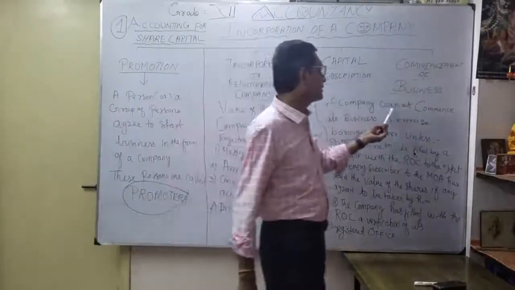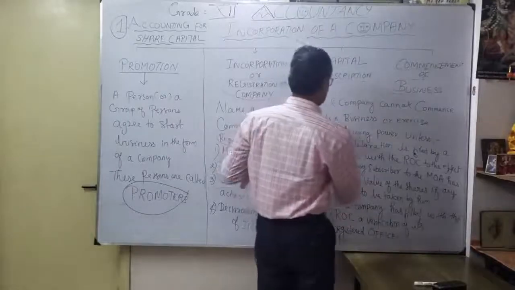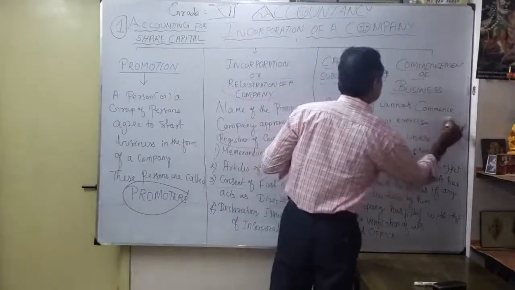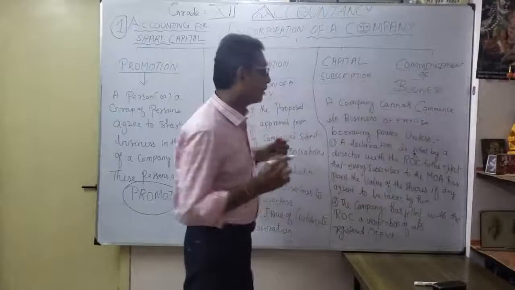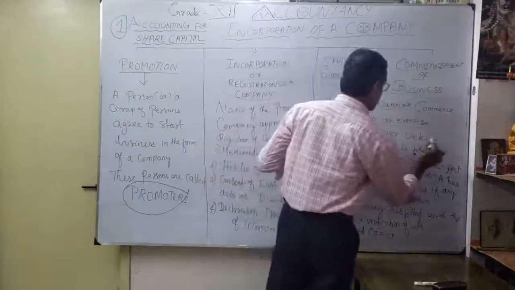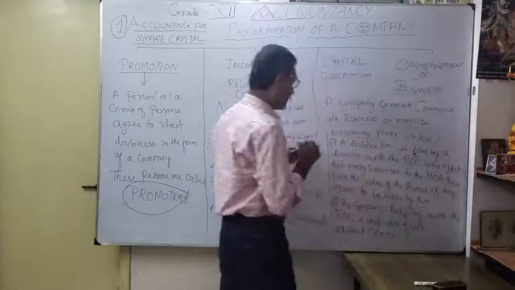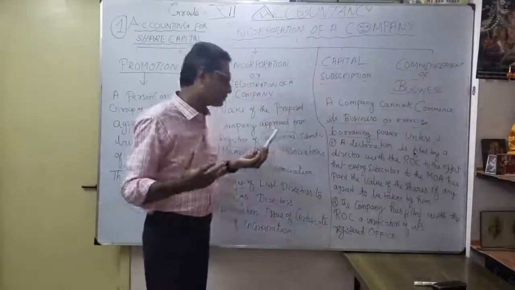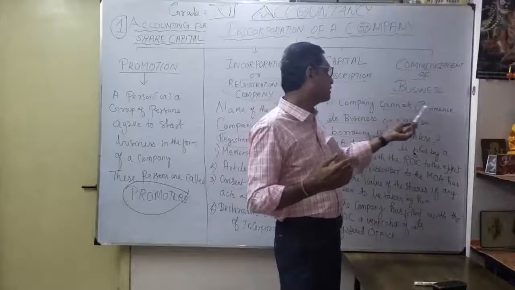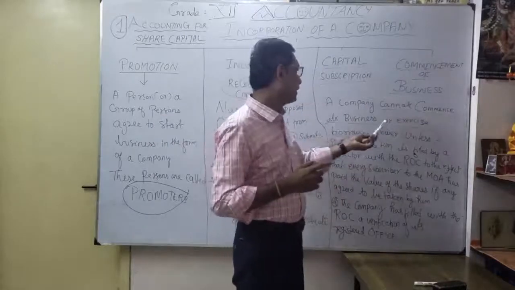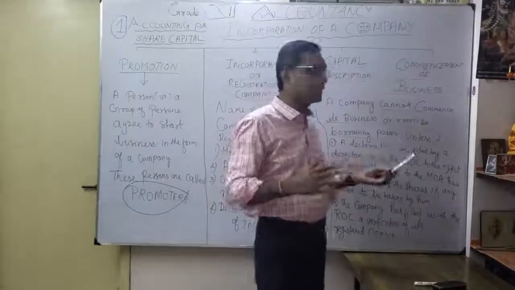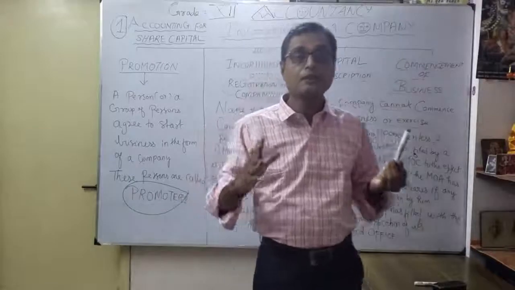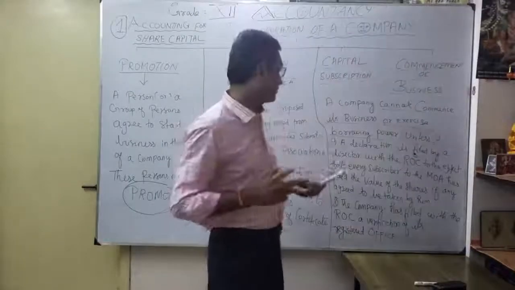A company cannot commence its business or exercise borrowing power unless, that means what? They can't start it, they can't do the work, correct? The company cannot commence its business or exercise borrowing power unless they satisfy 2 important conditions. First one is what?